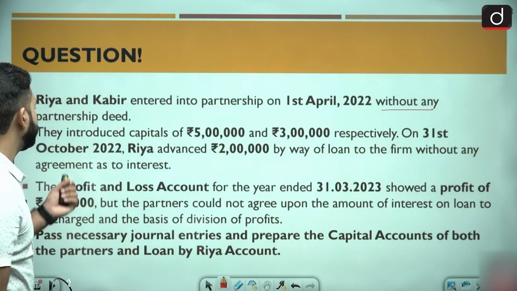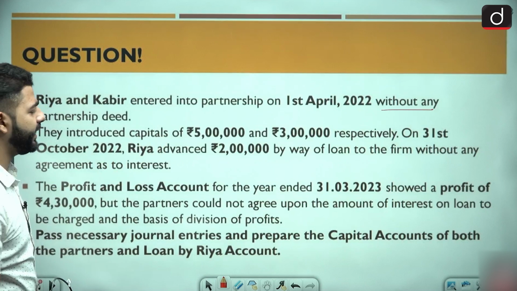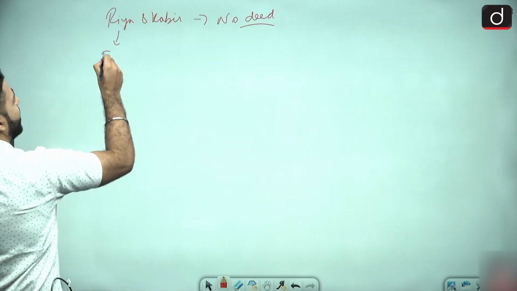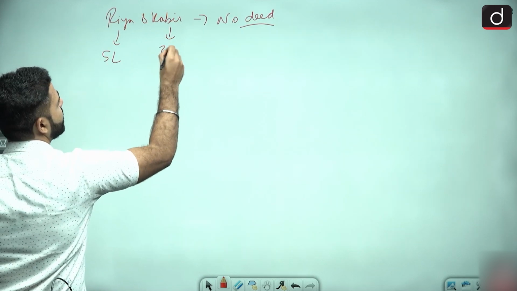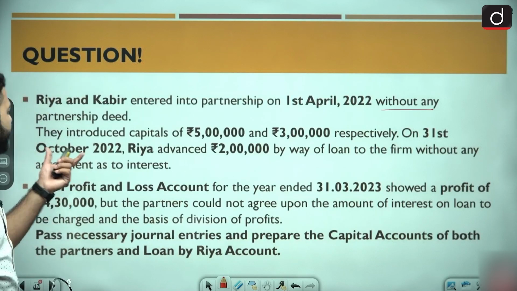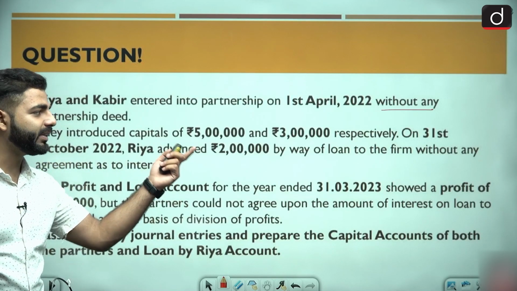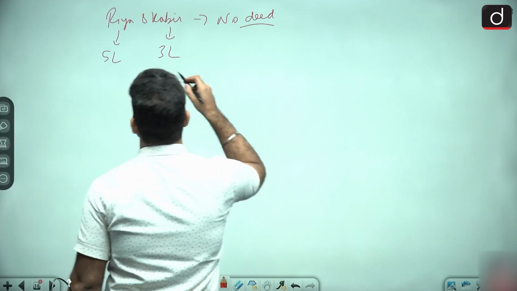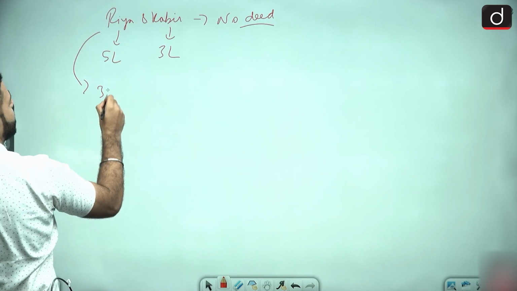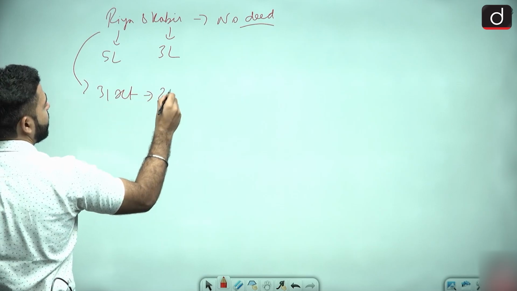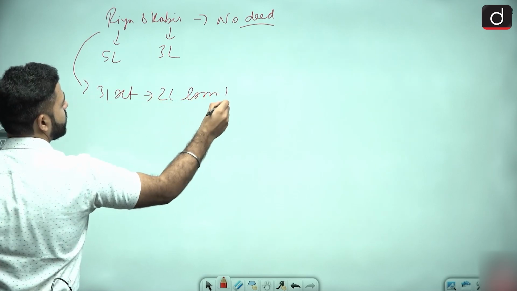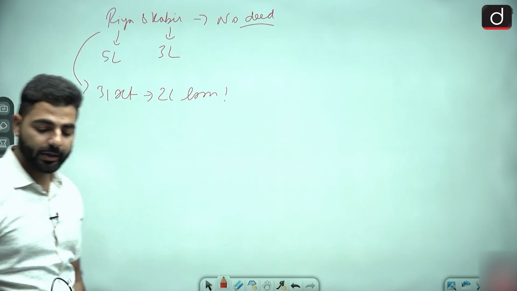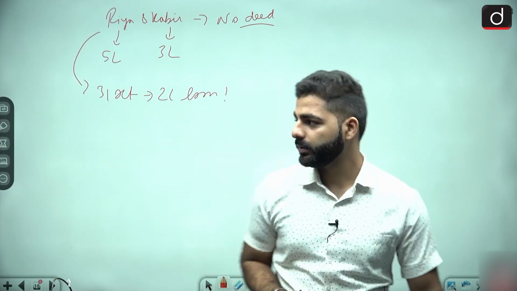First point. Next, they introduce capital of 5 lakh and 3 lakh. Ria is introducing 5 lakh and Kabir is introducing 3 lakh. On 31st October, Ria advanced 2 lakh by the way of loan to the firm. 31st October को Ria ने 2 लाख का लोन दिया. So on 31st October, Ria is giving 2 lakh loan.